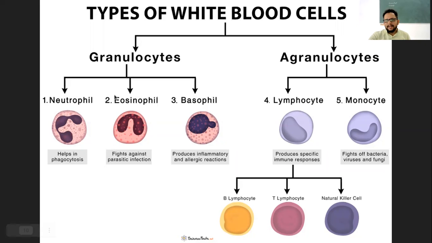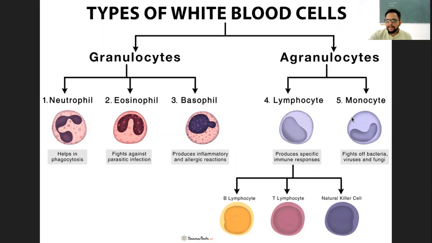So that is granulocyte. Then agranulocytes, these are specifically of two types. Like I mentioned in the earlier classification, people classify it as granulocyte, then lymphocyte and monocyte. These are the three types, but you can also classify in this way: granulocyte, agranulocyte, and then agranulocyte divided into two types, that is lymphocyte and monocyte.